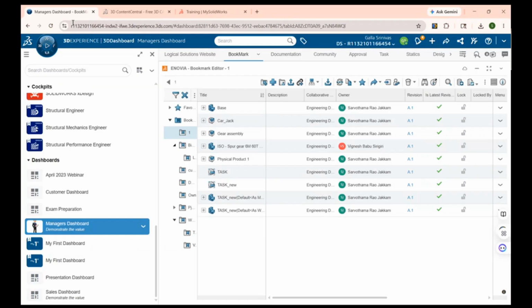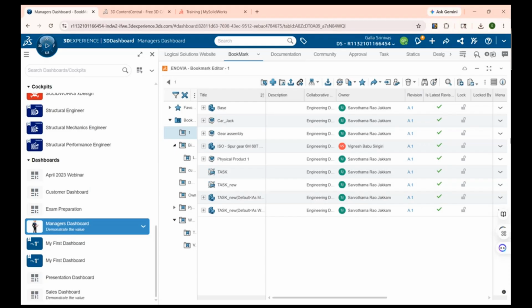This is a completely named user login. Only authorized persons who have the credentials, who have the rights, can enter into this platform. This is dedicated for your company, for your organization. So when coming to